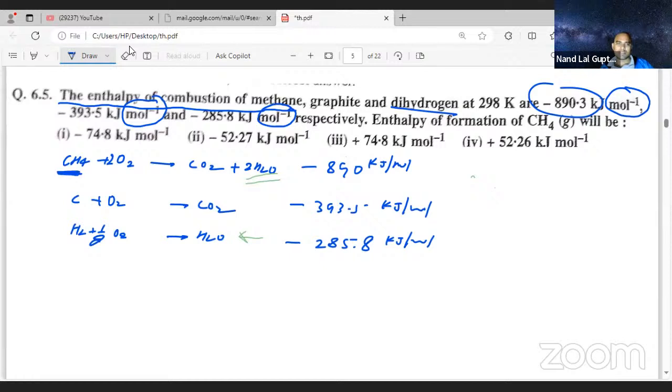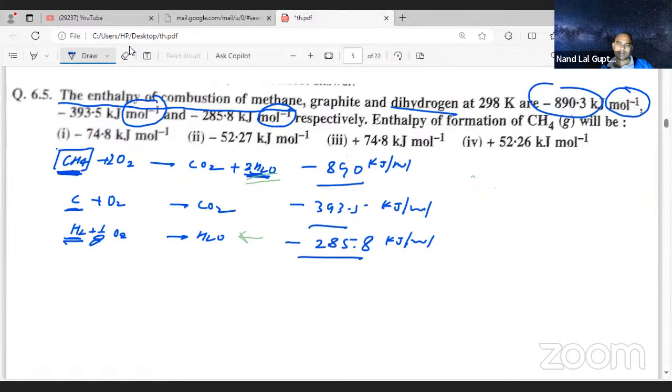Enthalpy of combustion is for 1 mole. This energy is released when you are burning CH4. This is not the formation enthalpy, not about how many H2O molecules or CO2 molecules form. It says that when 1 mole of CH4 burns, this much heat is released. When 1 mole of carbon burns, this much heat is released. When 1 mole of hydrogen burns, this much heat is released.